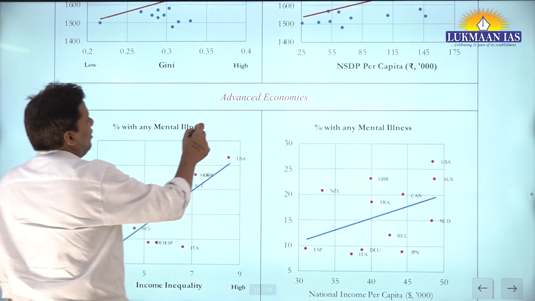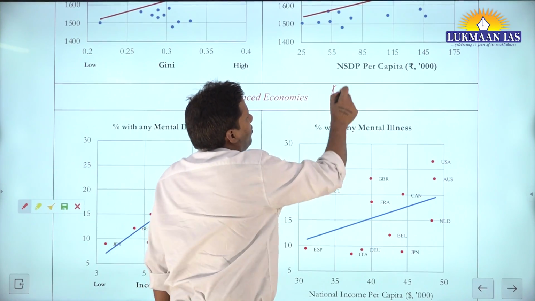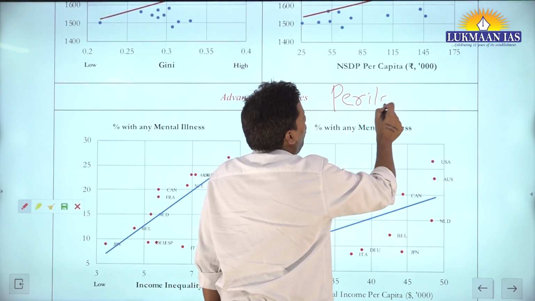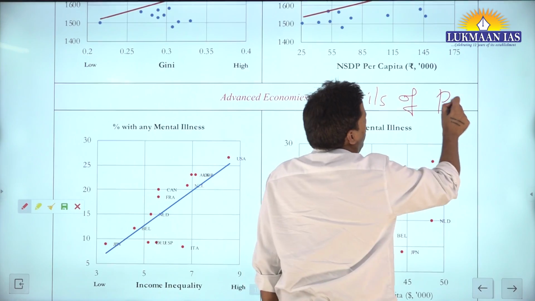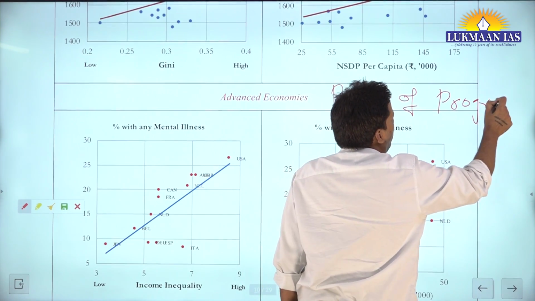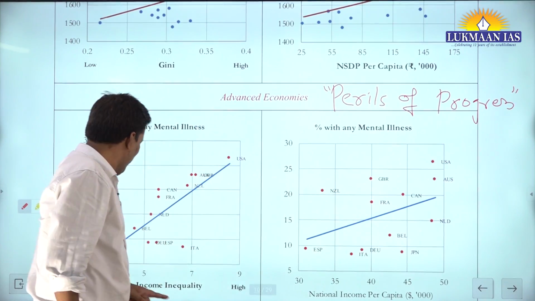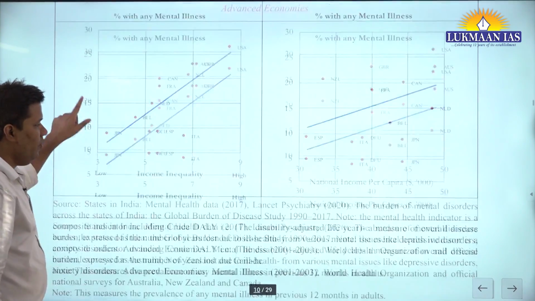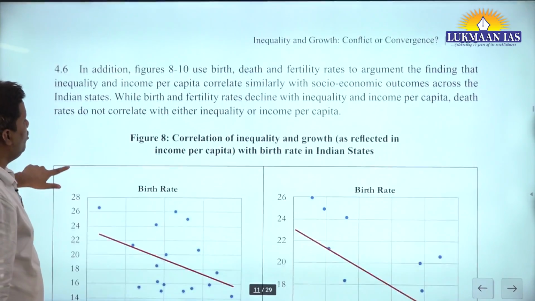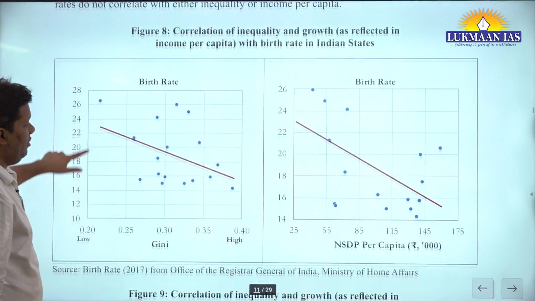Perils of riches or progress. Okay, perils of progress. That is what is happening here. Fine. So I hope, given this background, birth rate in India, fantastic.